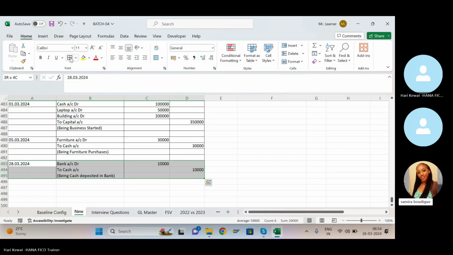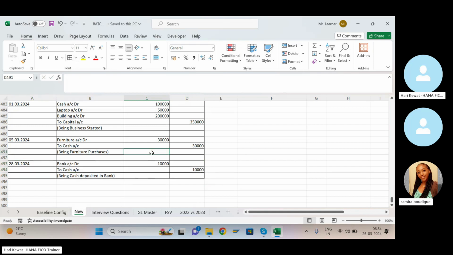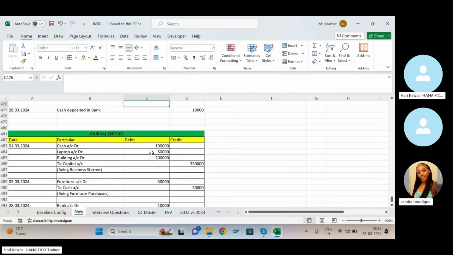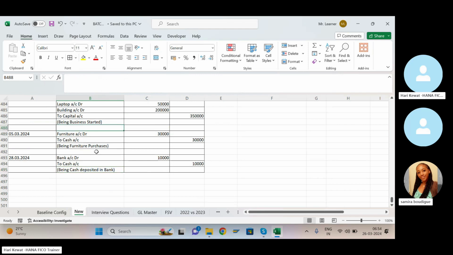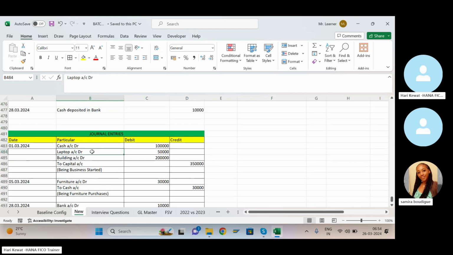Is it clear? Yes, sir. As a successful SAP FICO consultant, you must know how to enter the journal entry. Or if you are not entering it and the system is automatically generating the journal entry, then you have to know how to analyze it, or how this journal entry is coming. You must know whether the journal entry which SAP is automatically posting is right or wrong.